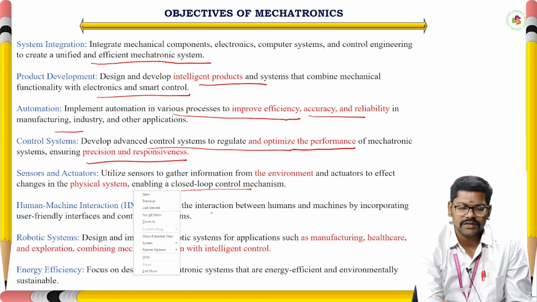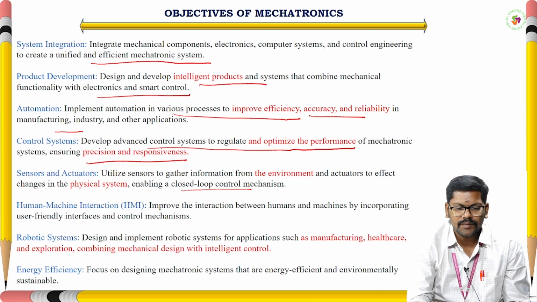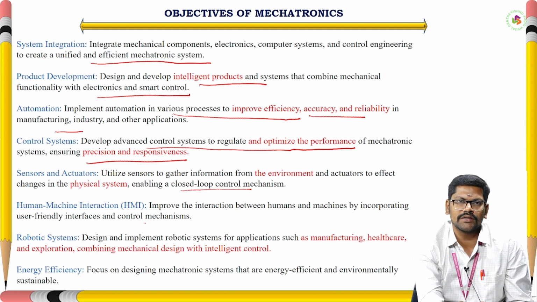Next, human machine interaction. Improve the interaction between humans and machines by incorporating user-friendly interfaces and control mechanisms. Whatever mechatronic system we are creating in this world should be user-friendly and easy to understand, and it should make the user able to interact easily. Right, user-friendly interfaces and control mechanisms.